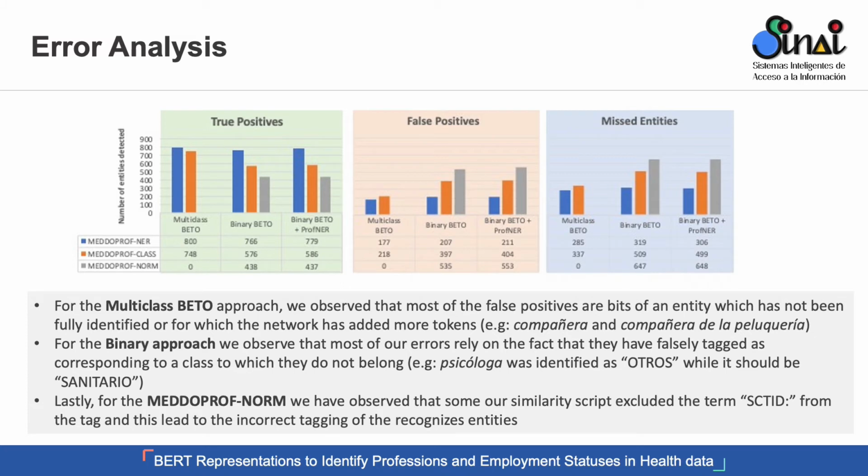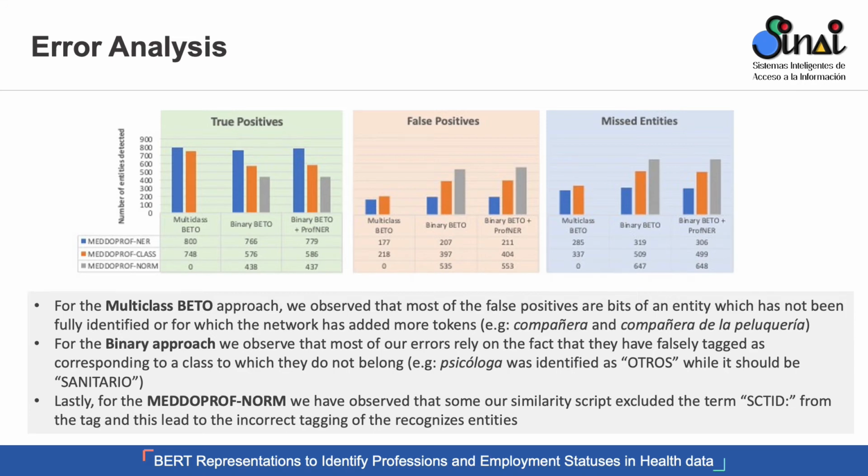For example, the sample we have given is the entity psicóloga, which was identified by a model as otros, while instead it should be sanitario. We believe that in both cases, this may be resolved by getting more samples of these entities, so that we have the embeddings closest to the respective class, and so that there aren't bad labeling errors.